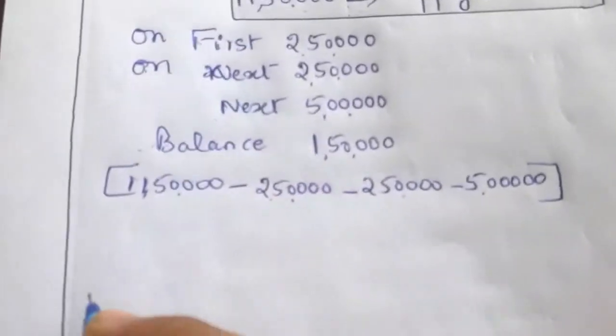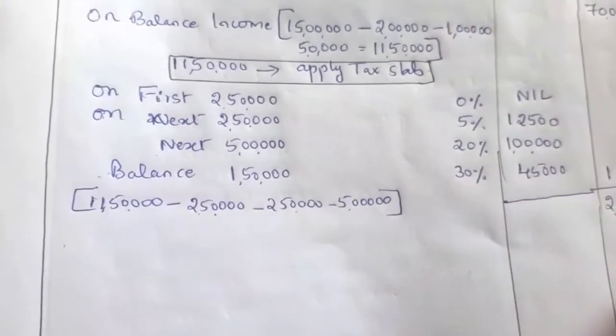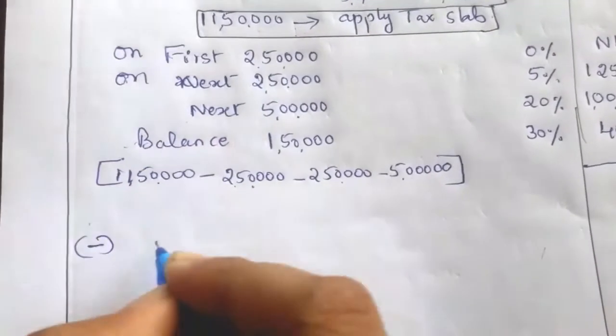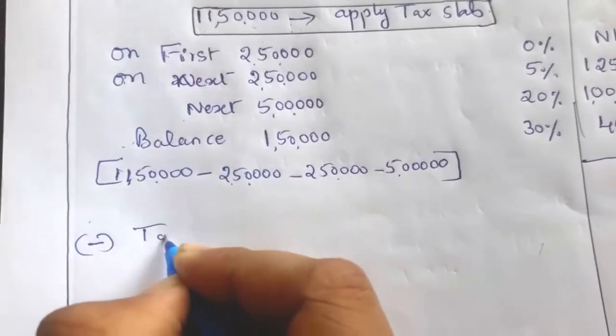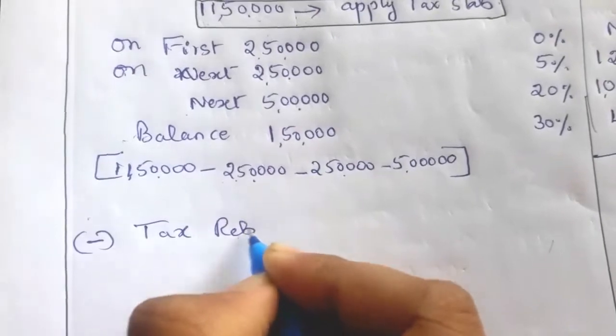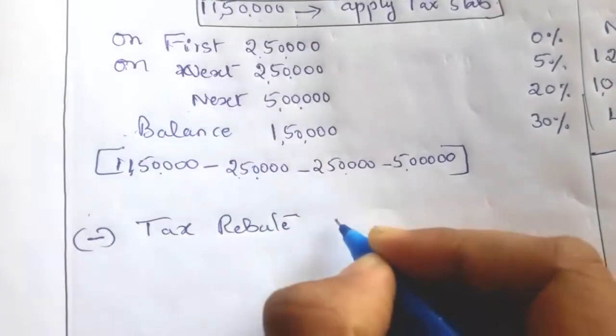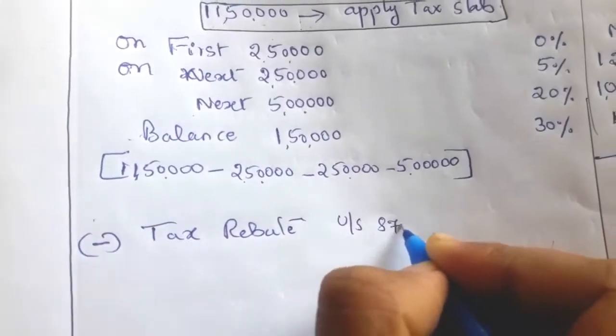So that is, we have to deduct, less, deducting the tax rebate, that is under section 87A.